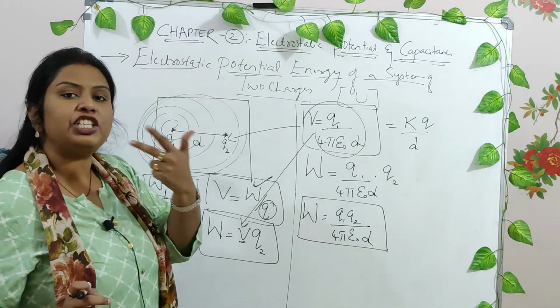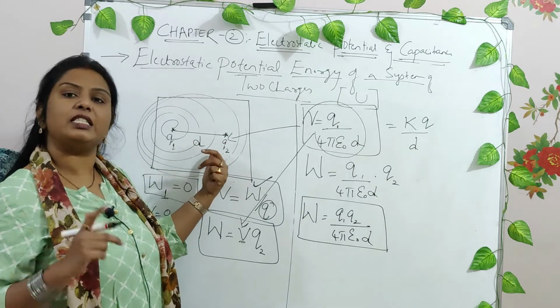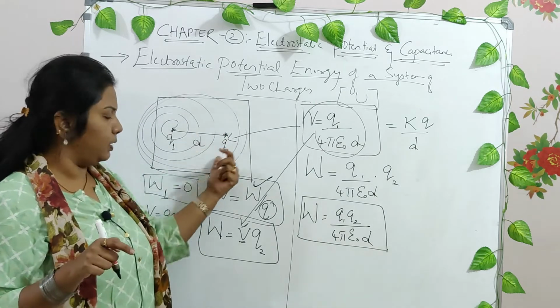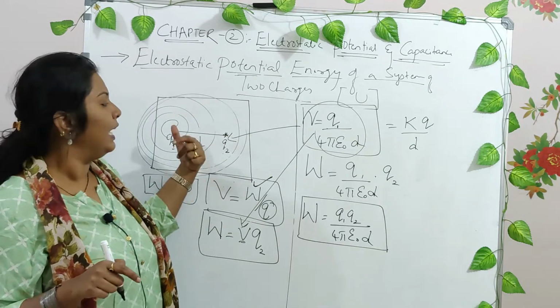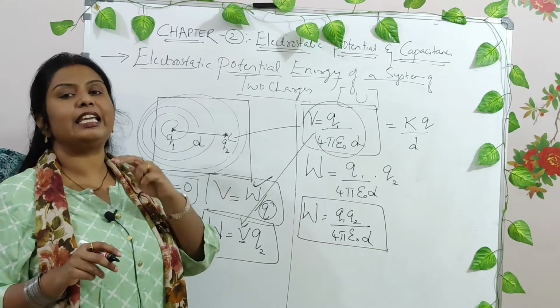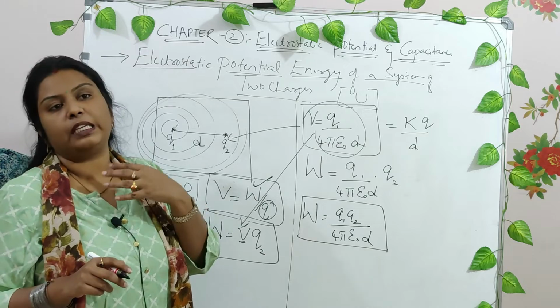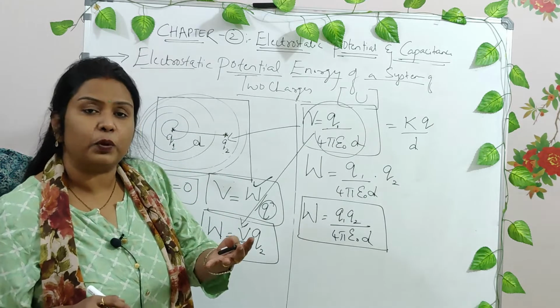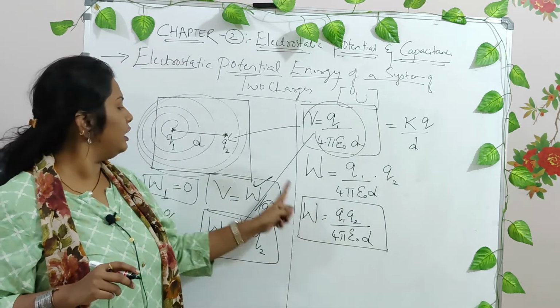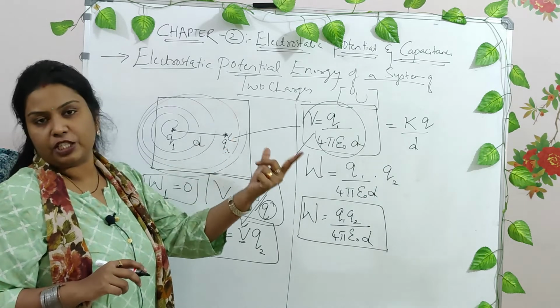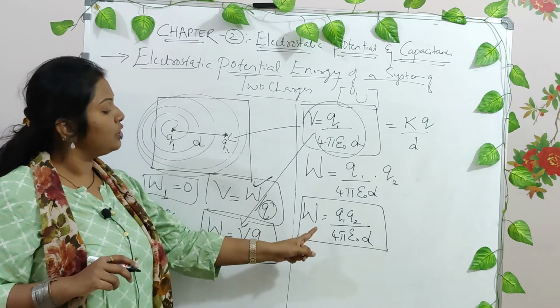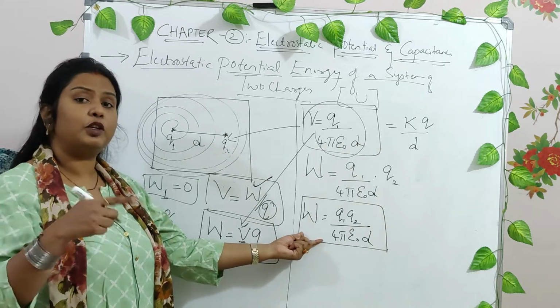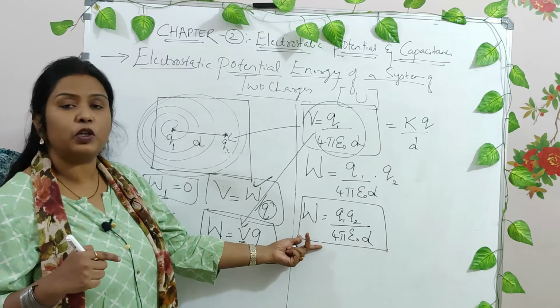Whatever potential energy is stored in these two charges is the potential energy of this particular system, and hence the potential energy can also be described as work done, right? This was the work done in bringing the two charges from infinity to this system. Now this work done is stored in the form of potential energy.